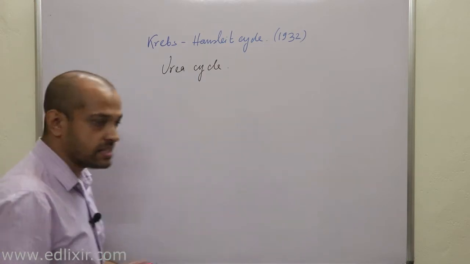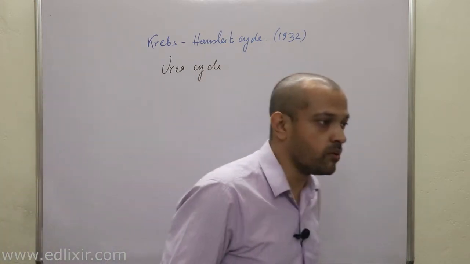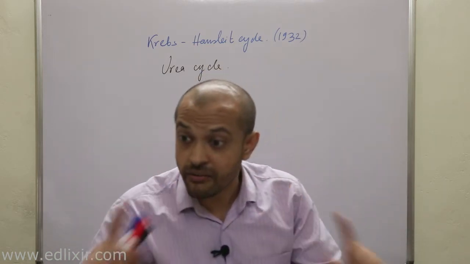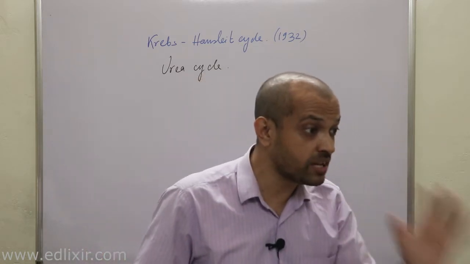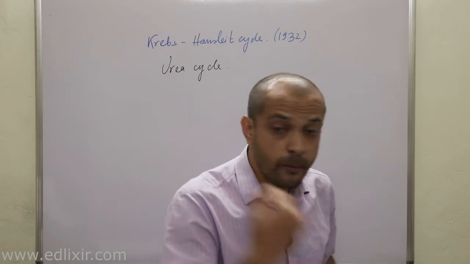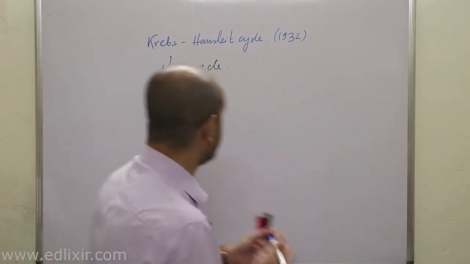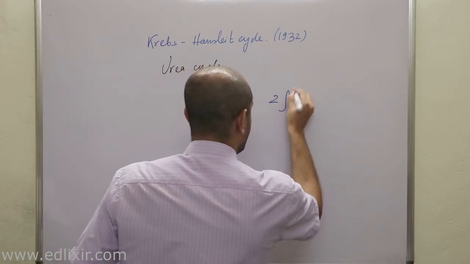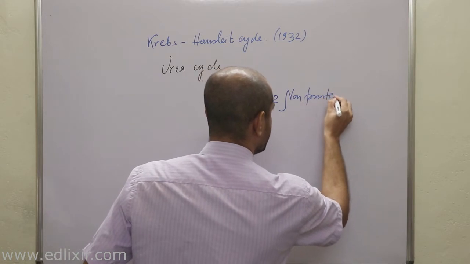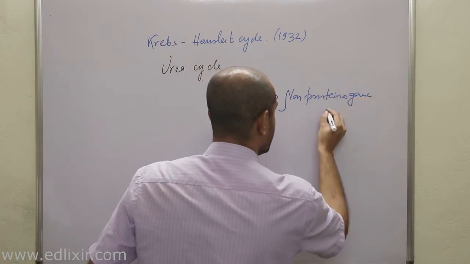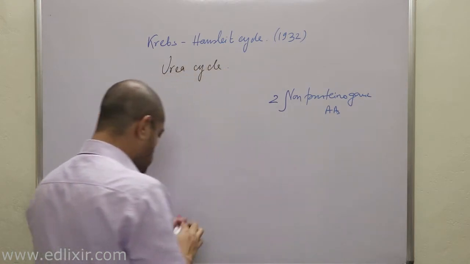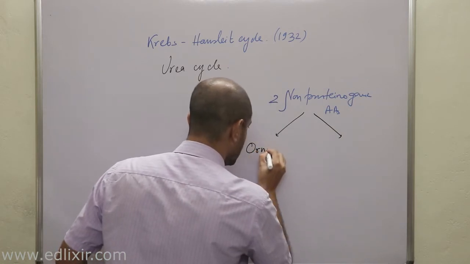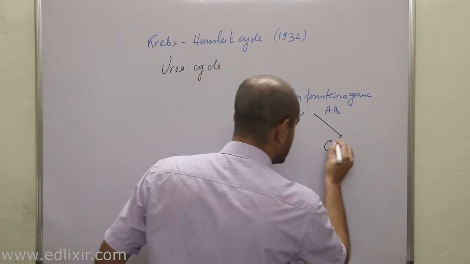Now in this urea cycle there are two amino acids which are peculiar. Why am I telling you these are peculiar amino acids? Because though they are amino acids, they are never found in any protein of your body. That means they are non-proteinogenic amino acids. In this cycle you will find two non-proteinogenic amino acids, and these are ornithine and citrulline.